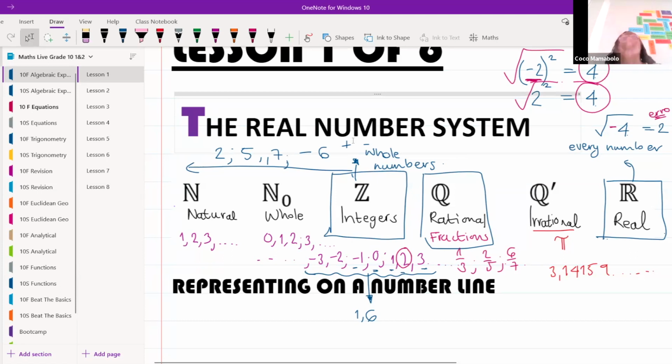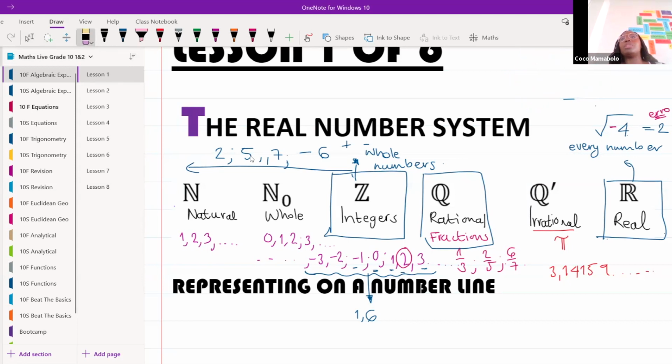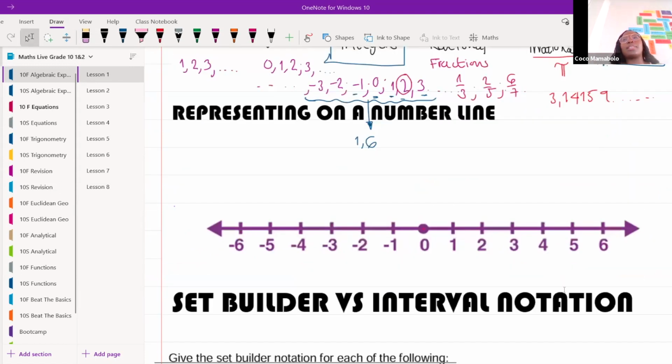All right, excellent. Let's jump into what we're actually going to do today because this was just the intro. All right. So we know that we're going to be dealing exclusively with integers and real numbers. Now, what we want to do is we need to learn how to express this on a number line. Okay. So when we express this on a number line, we're going to think of integers as the numbers that are whole.